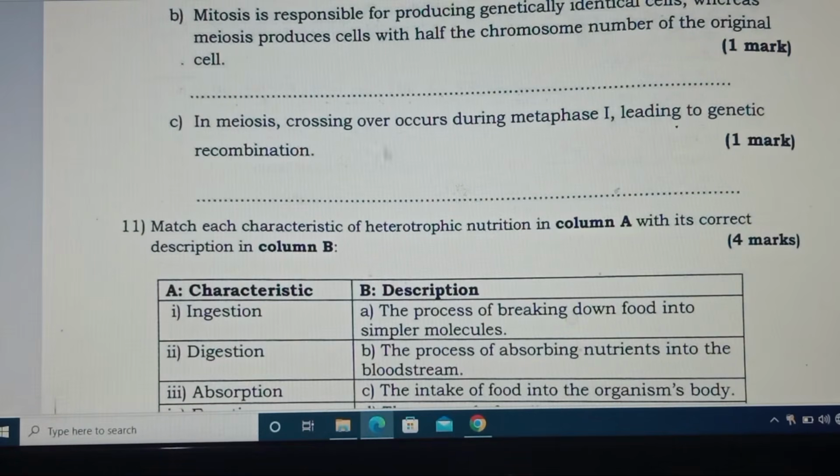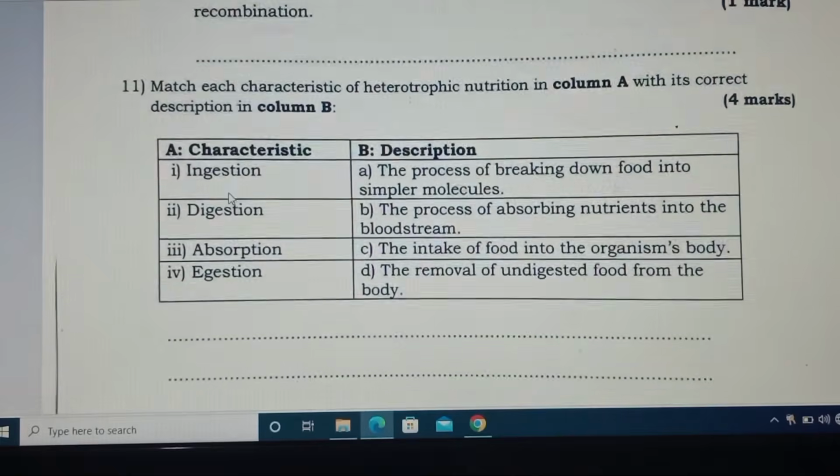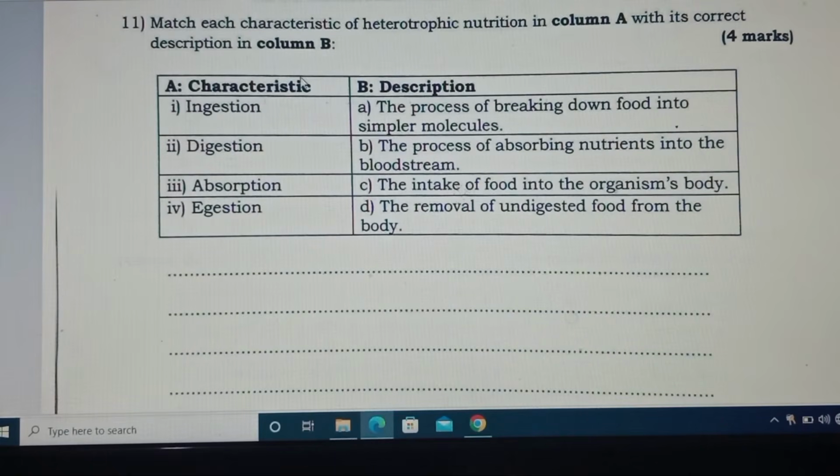The phase is correct, but the genetic recombination is not correct. Let us follow question number 11. Match each characteristic of heterotrophic nutrition in column A with its correct description in column B.